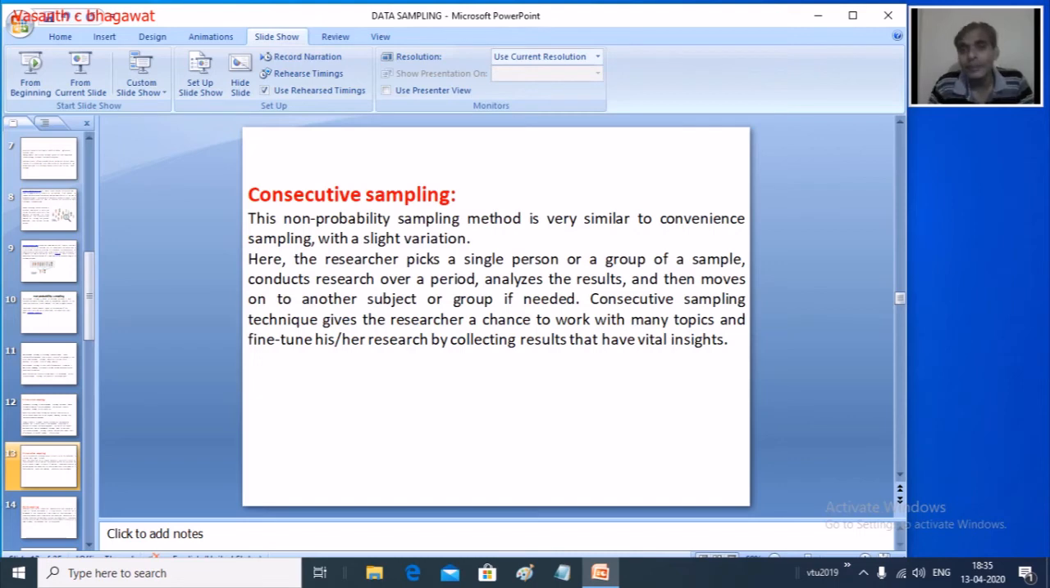Now this is very similar to convenience sampling. Here the analyst picks a single person or a group as a sample. You can just look into the term consecutive sampling. Now I select one sample, I analyze this particular sample over a period of time, and I get some results. Then I move on to another set of samples.